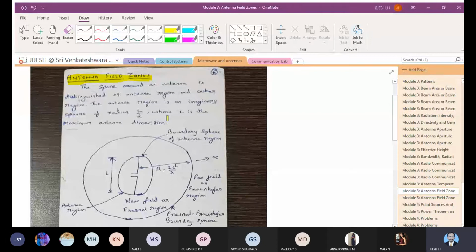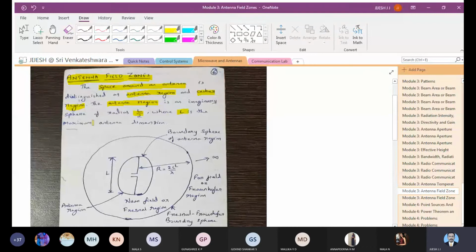The space around the antenna is distinguished as the antenna region and the outer region. That is very important. We will have some space which is very close to the antenna and some space which is far from the antenna, and we have specific names for those. The antenna region is an imaginary sphere of radius L by 2, where L is the maximum antenna dimension.